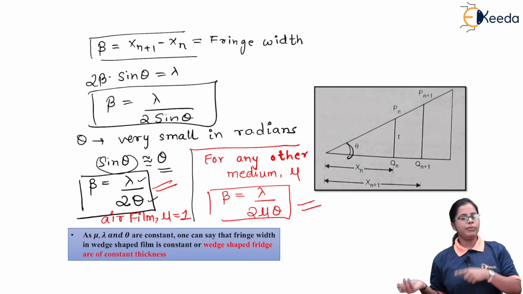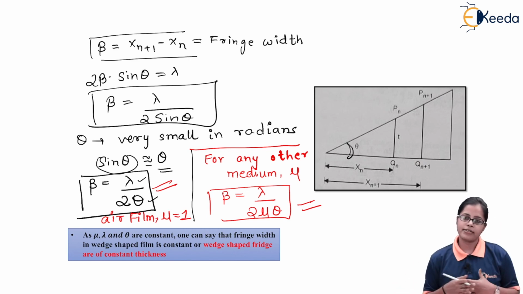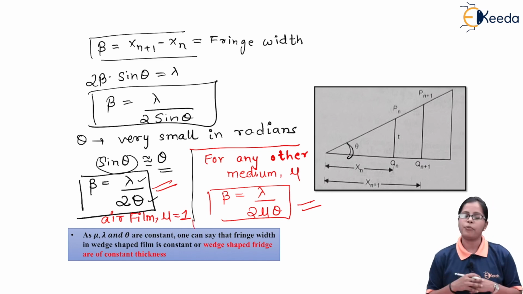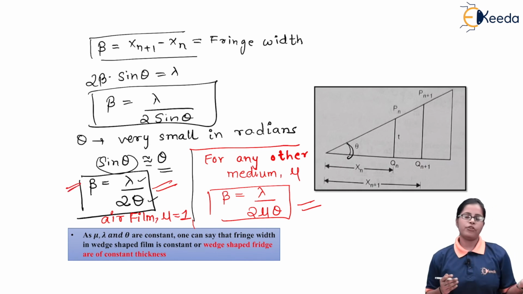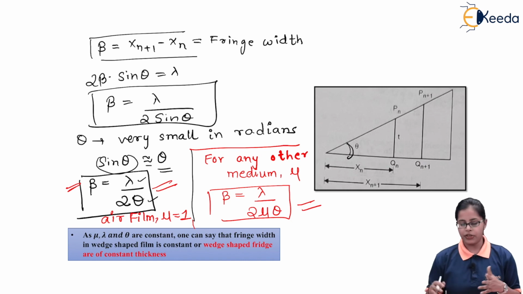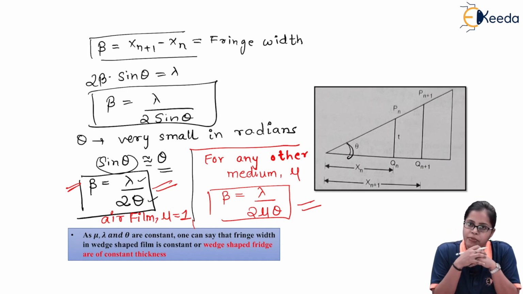But when we come to any other medium, the refractive index comes into the picture, that is mu, so we get an additional term of mu. So we got two values of fringe width, one for the air film and the second one for any other medium. If we are aware of the terms on the RHS, we can calculate the fringe width, that is the spacing between two consecutive bright bands or two consecutive dark bands.